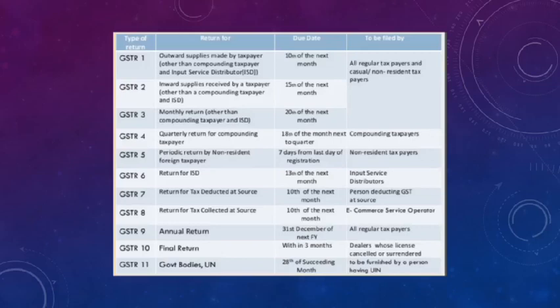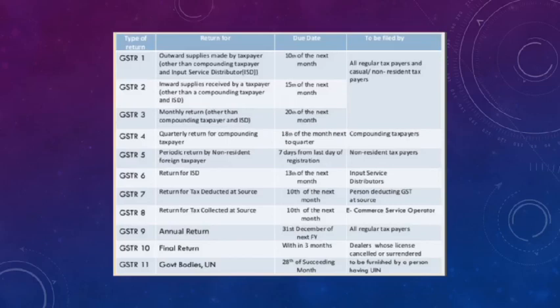And then we are moving to GSTR 9. It is the annual return and its due date is 31st December of the next FY, and it is to be filed by all regular taxpayers.